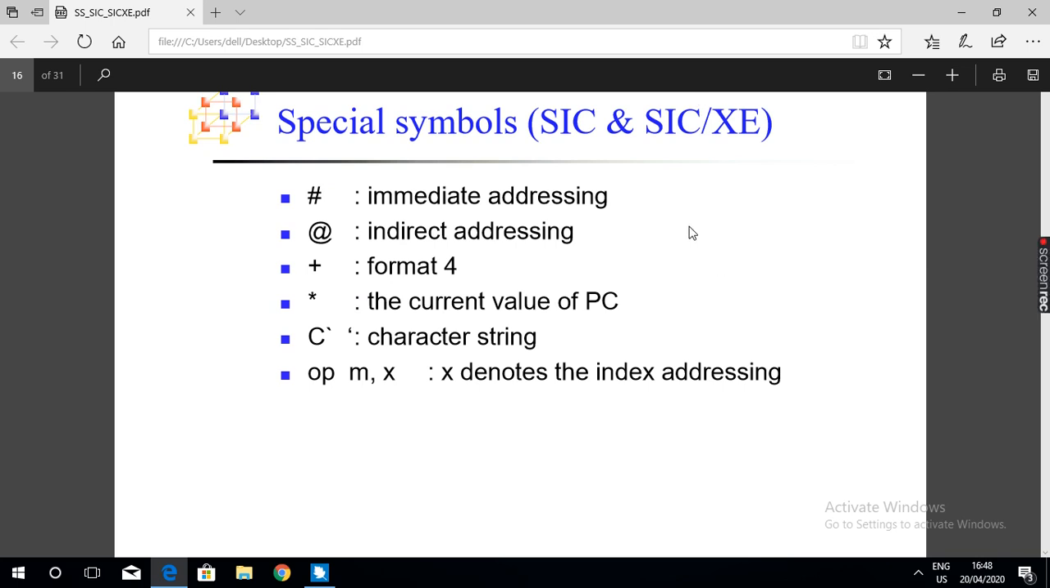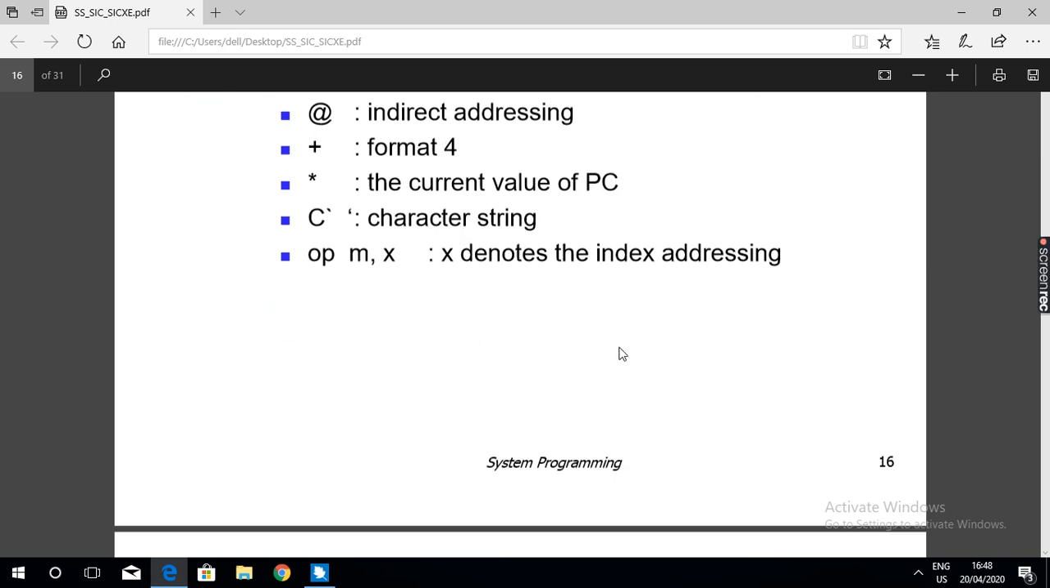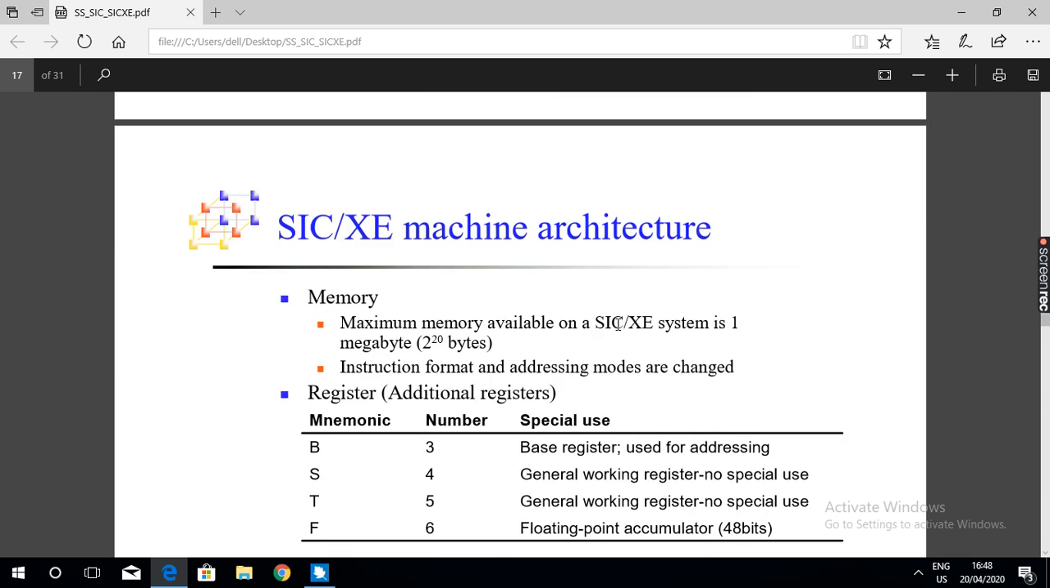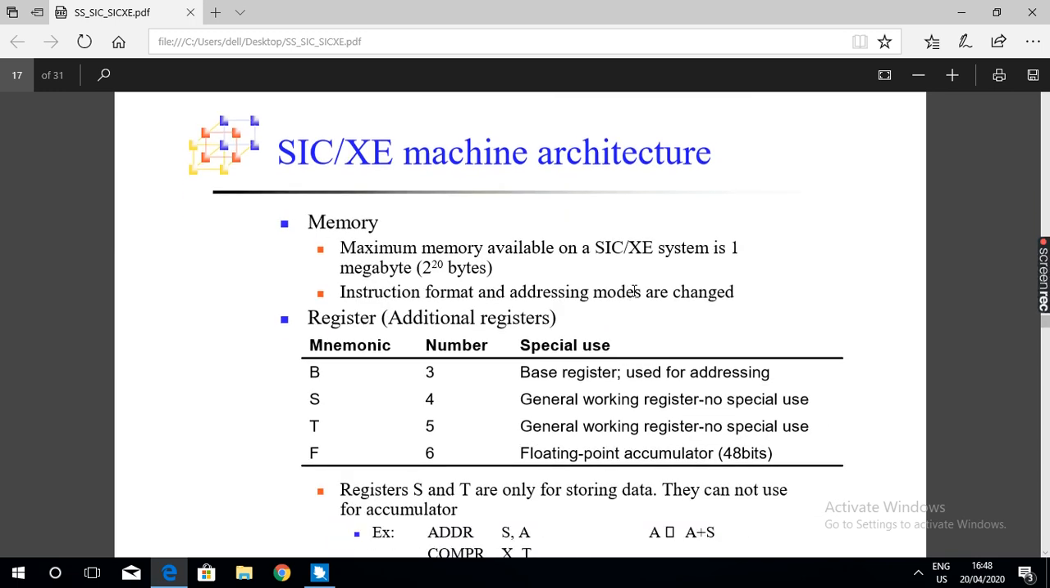So these are the sample symbols that are used. In the next class, I will take up the architecture of SIC/XE. SIC/XE is the extended version of the standard SIC model. Okay, right? Thank you very much.